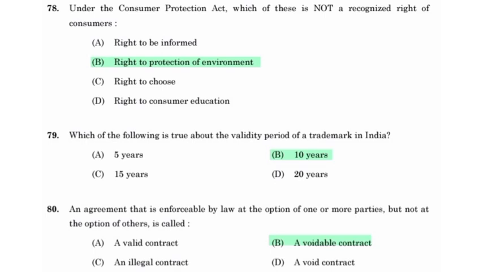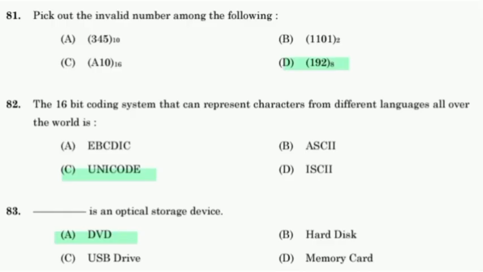Which of the following is true about the validity period of a trademark in India? 10 years. An agreement that is enforceable by law at the option of one or more parties but not at the option of others is called a voidable contract. Pick out the invalid number among the following. Option D. The 16-bit coding system that can represent characters from different languages all over the world is called Unicode.